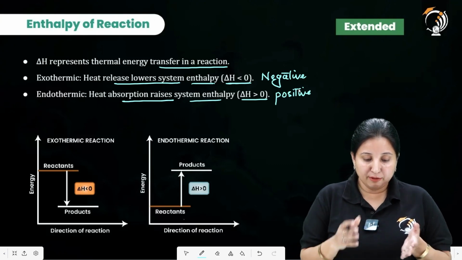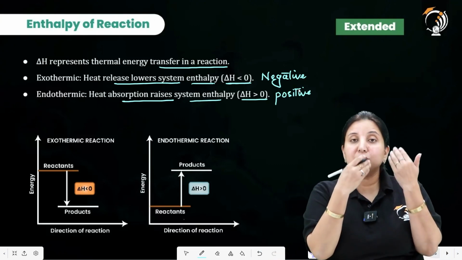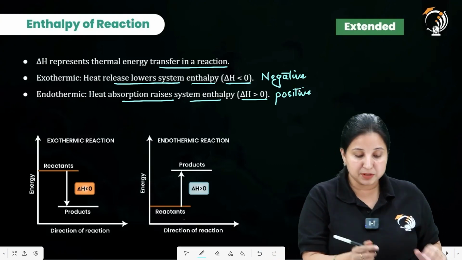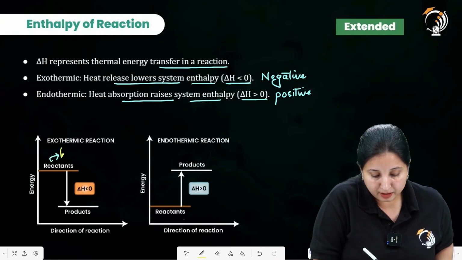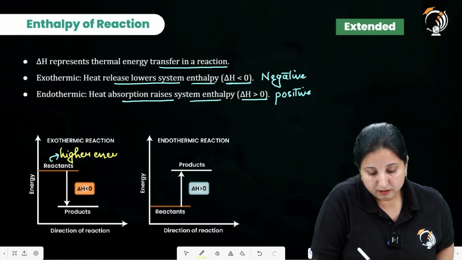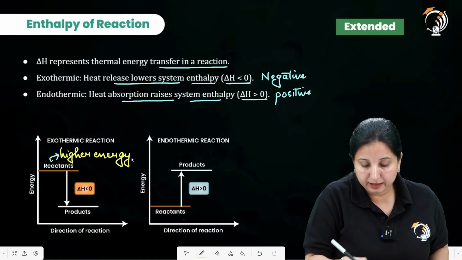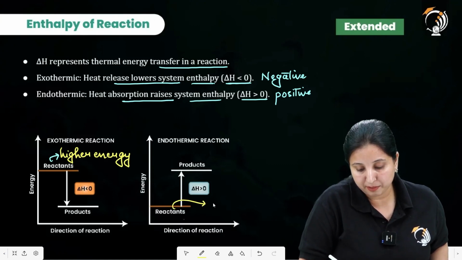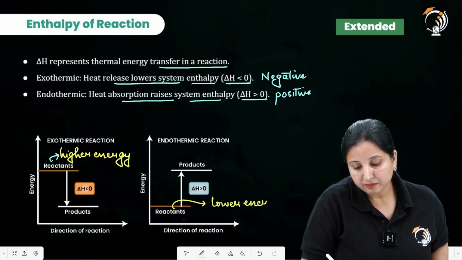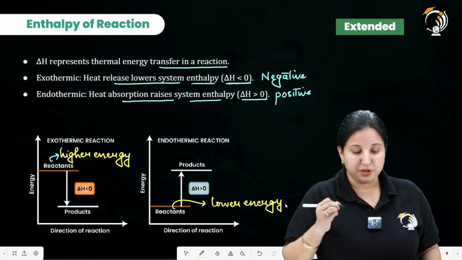Okay. So if you look in this particular case, we have shown the reactant upside. It means it is depicting that they are having a higher energy, and in the case of endothermic, they are shown downside. It means they are having a lower energy.